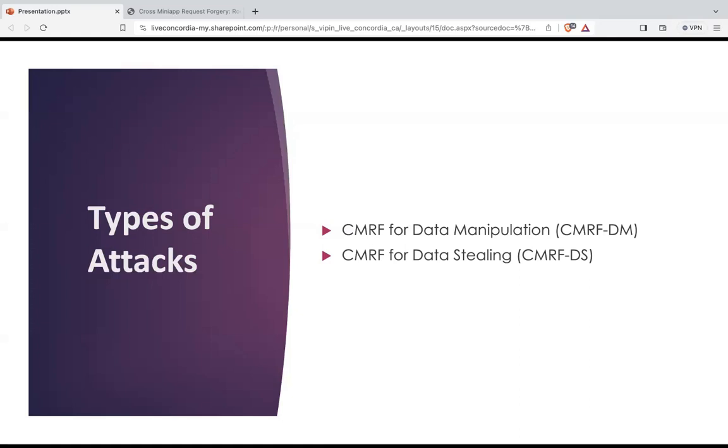Then the second attack is CMRF, Cross Miniapp Request Forgery, for data stealing. Suppose someone is entering his or her credit card details and you want to steal those details, or suppose there is some sensitive information, like the government ID of someone, that we need to steal. We send a request to the second mini application, and it is going to respond with the sensitive data of that person. So what we can do is data manipulation, or we can steal the data.